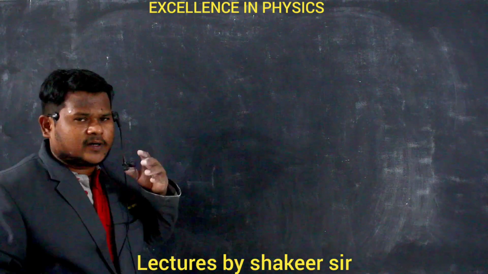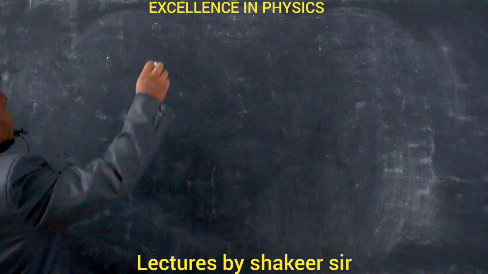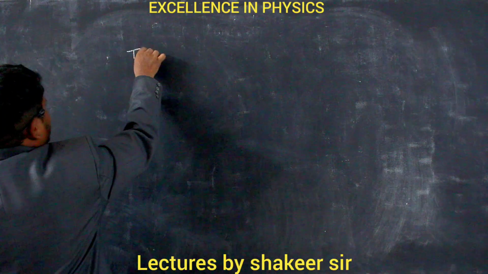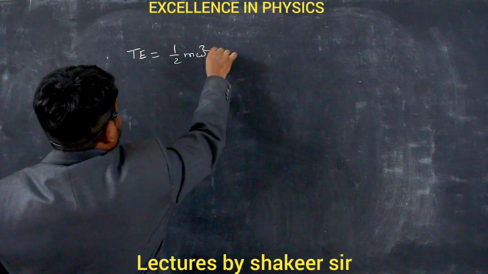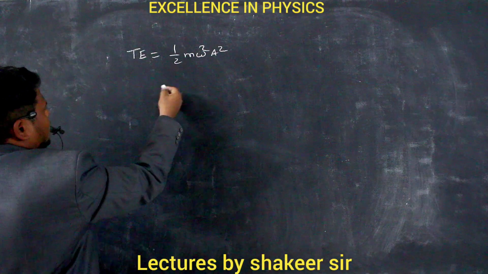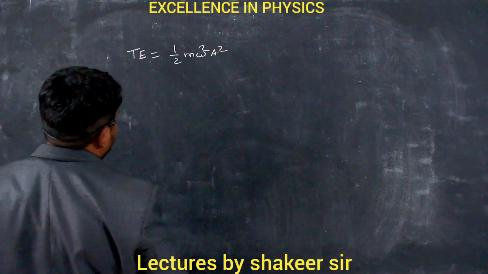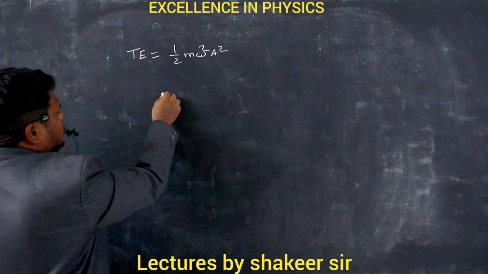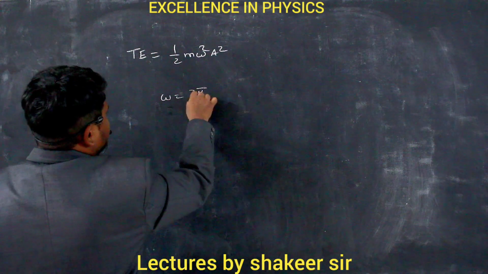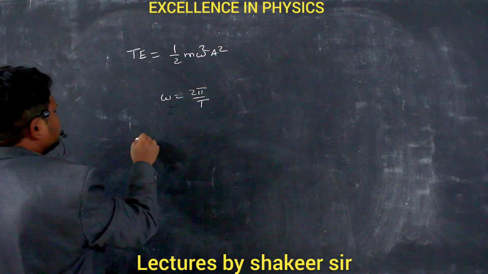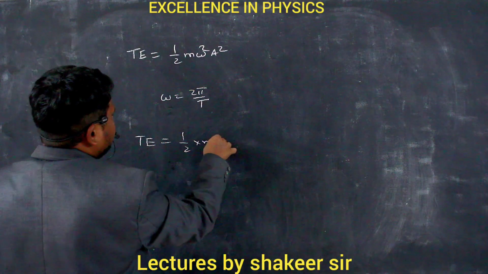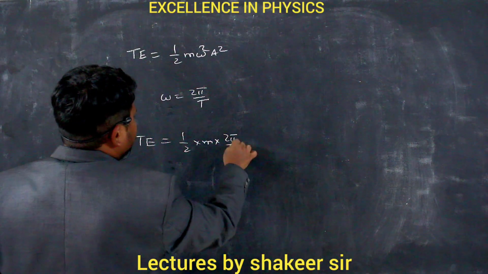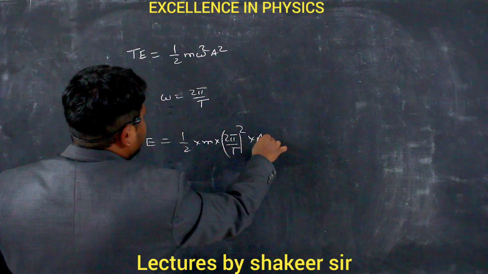So we have written the equation for total energy. Total energy is equal to half m omega square a square. Clear? Let us see some more additional forms of this total energy. Omega can be written as 2 pi by capital T also. So if I substitute this, total energy is equal to half into m into (2 pi by capital T) whole square into a square.